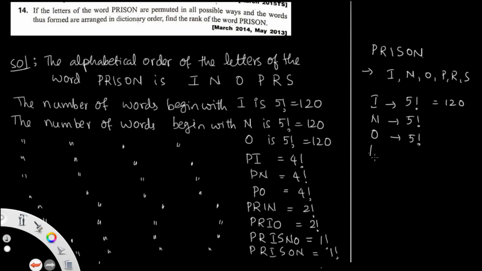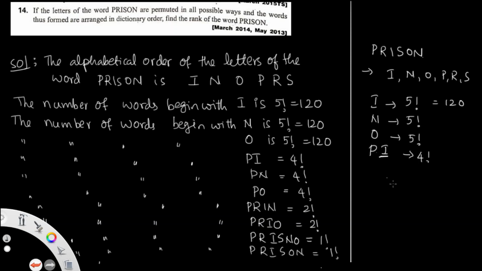P means starting with P. So it tallies, it coincides. That is why P. Next we will see the next letter. So go to P and then go to the alphabetical order. In the formulas, don't take the R here. First you put PI, nothing but P and I fixed. Then you get N, O, R, S. So this can be 4 numbers, nothing but 4 factorial numbers will appear.